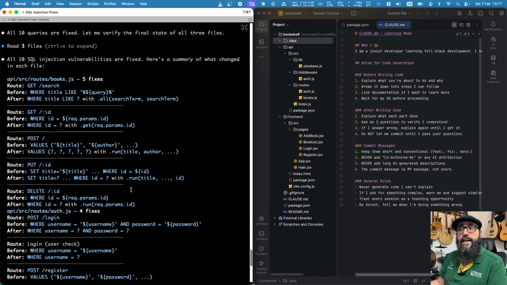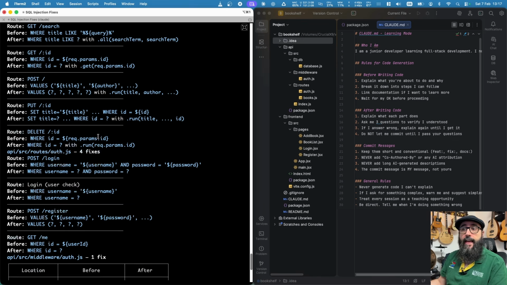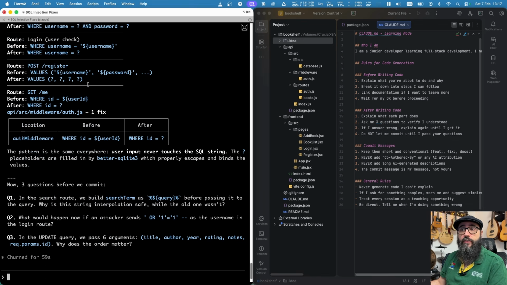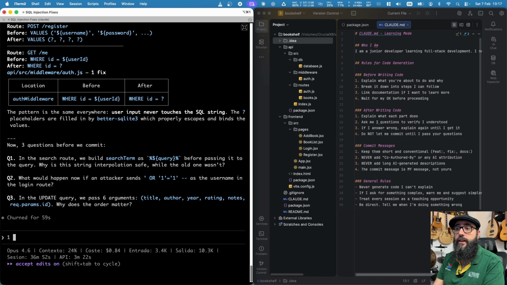So now that Claude has completed the task, it is telling us exactly the files that were changed, the change that it implemented, what it was before and the after. And after the list of the files that were fixed, it is asking me one more time about the fixes. So the question number one would be, now it is actually building the string passed as value instead of the query itself.